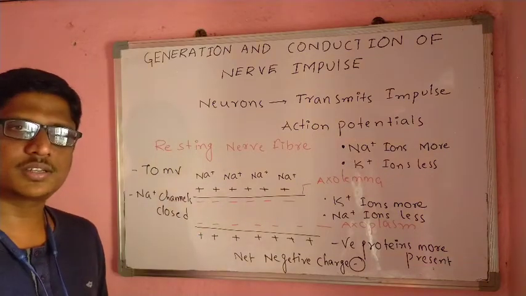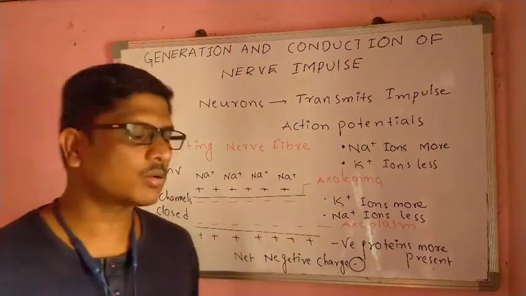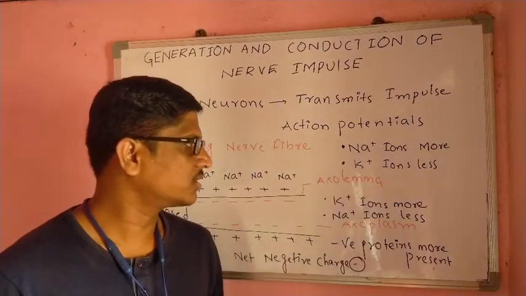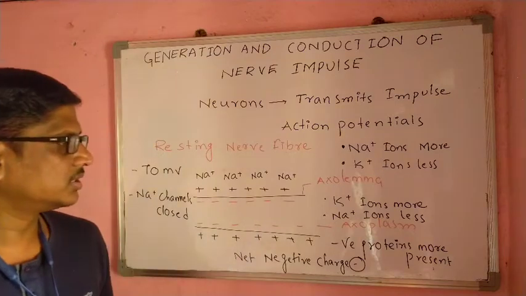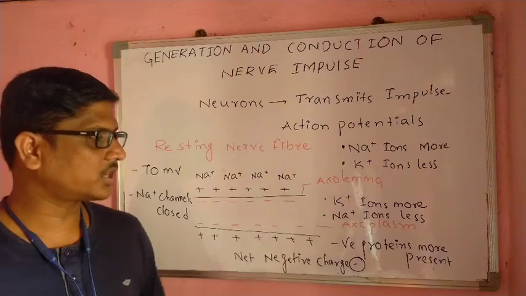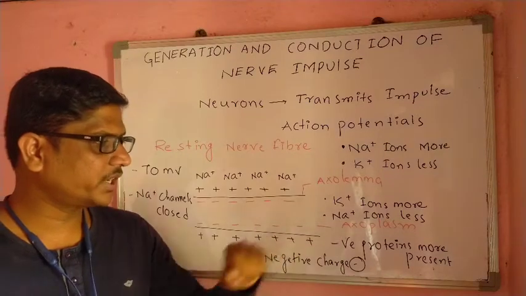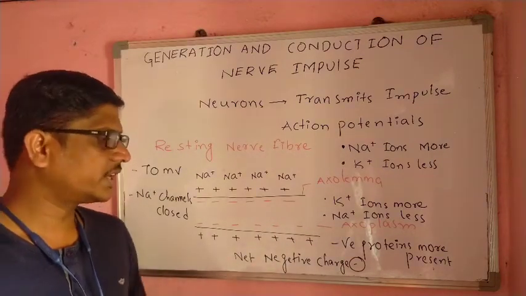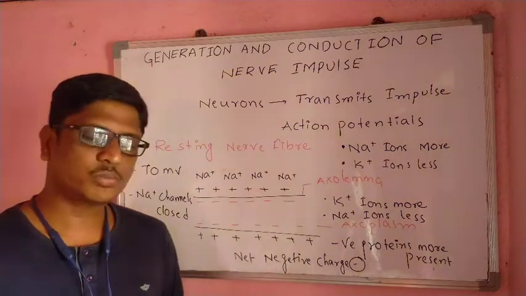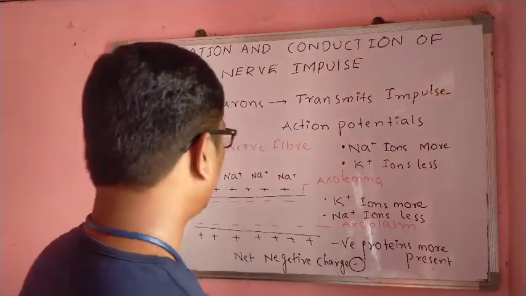In the first phase, the resting nerve fiber, the outside has positive charges and the inside has negative charges. Outside, sodium ions are more and potassium ions are less, but the positive charge is caused majorly by sodium ions. Inside the axoplasm, potassium ions are more and sodium ions are less, and net negative proteins are more present, so the net charge is negative. Due to that reason, inside the axoplasm of the resting nerve fiber there are negative charges. This is about the resting nerve fiber.